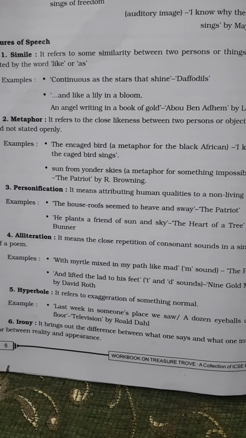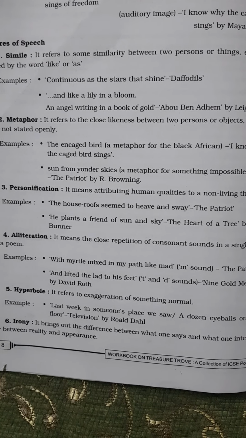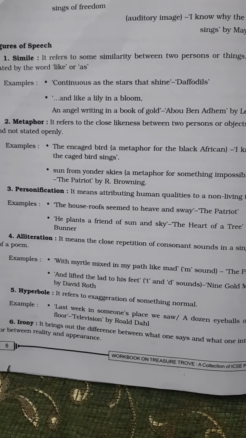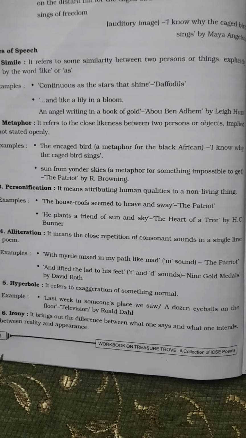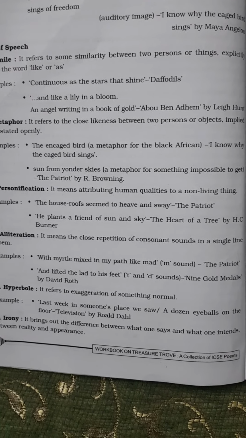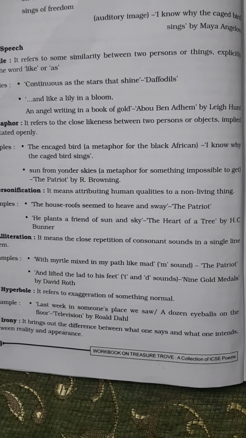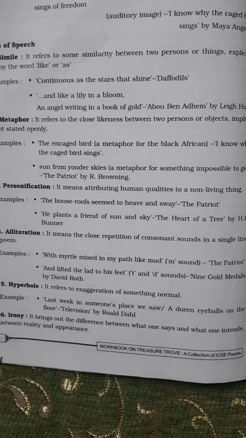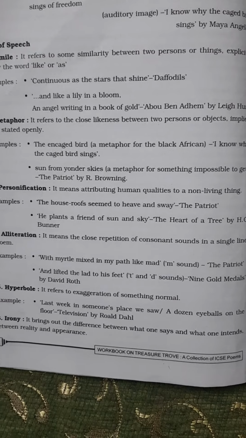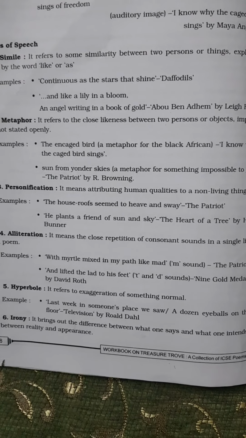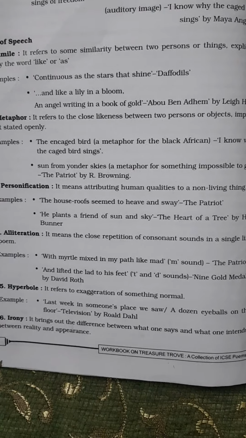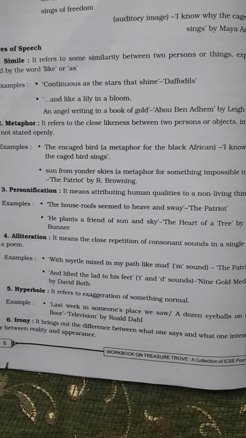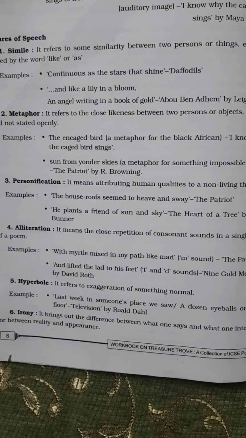Next is hyperbole. It refers to exaggeration of something normal. When something is exaggerated, like too much of something, it is called hyperbole. For example, "last week in someone's place, we saw a dozen eyeballs on the floor." So, in the poem Television, here the poet has used exaggeration. It's impossible to see a dozen eyeballs on the floor. So, he has exaggerated something. So, it is a hyperbole.